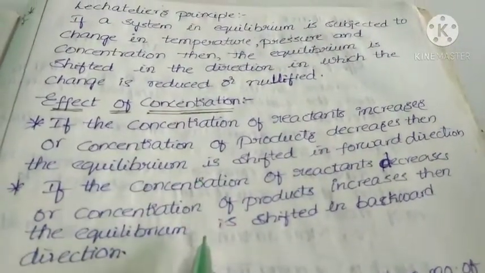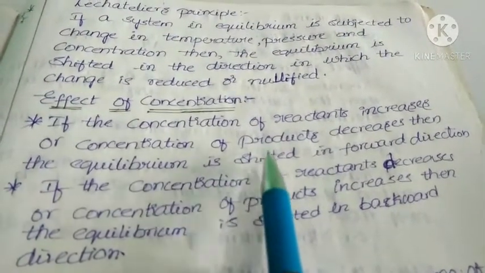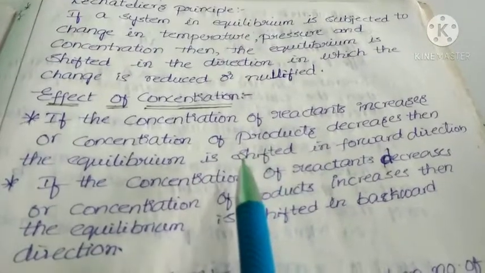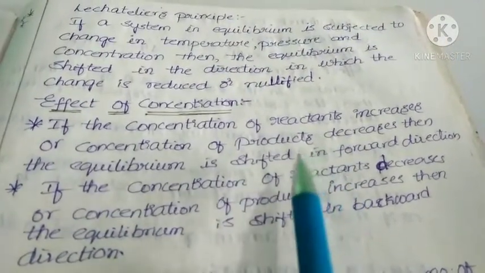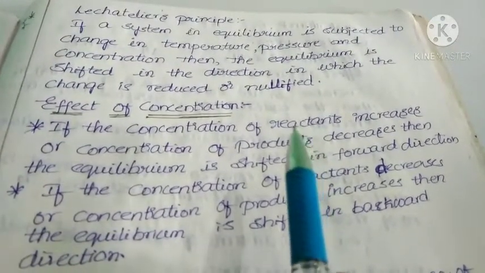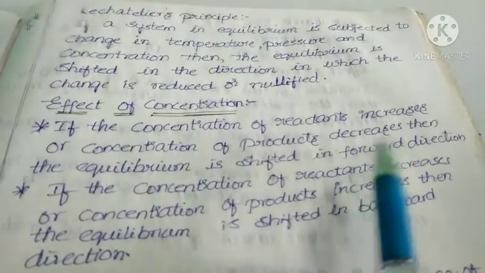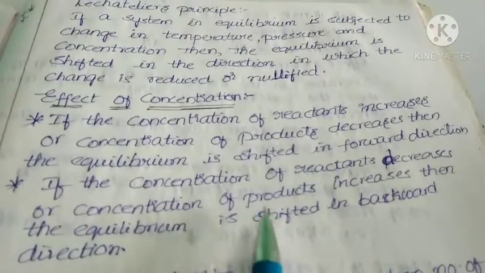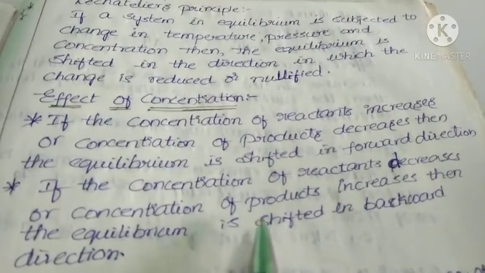What are those 2 statements? If concentration of reactants increases, then the reaction will not be in equilibrium. To be in equilibrium, the reaction moves in forward direction. When the concentration of reactants decreases, then also the reaction will not be in equilibrium.